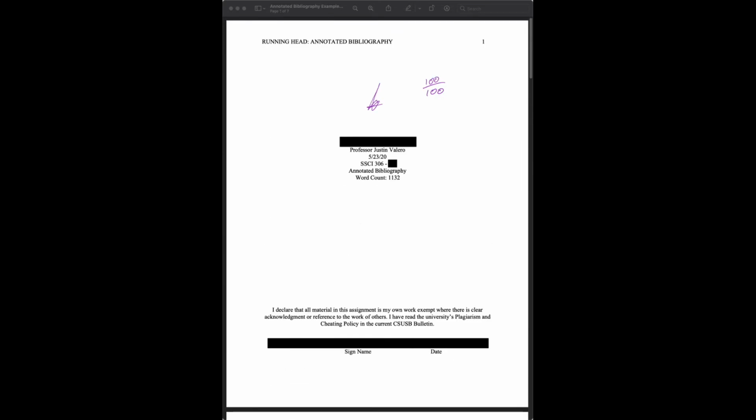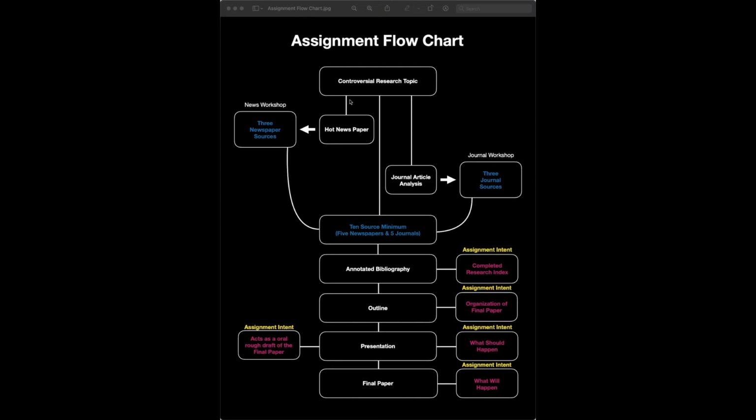Just to keep it in mind, the way that we're working, to look at the assignment flowchart, everything that you've been working on from here on out has been based upon your controversial research topic, be that gun control or Planned Parenthood or the border or immigration or what have you. And so cryptocurrency.